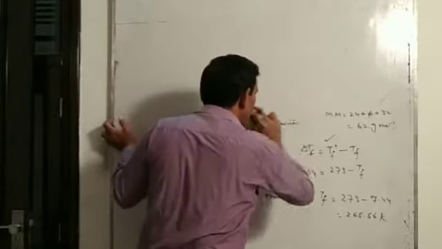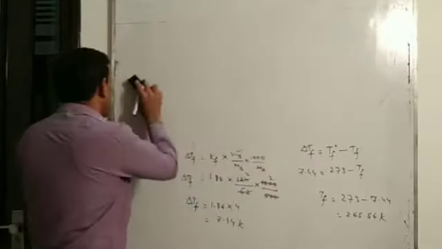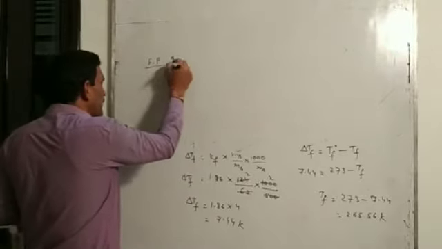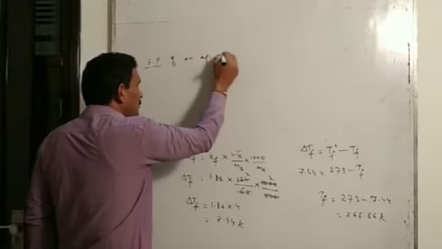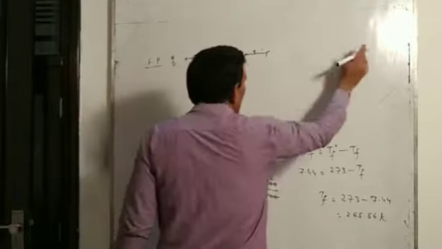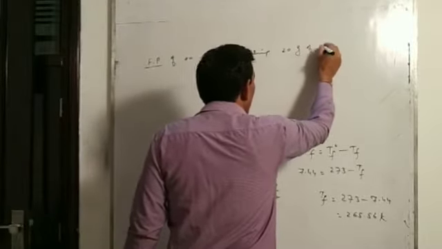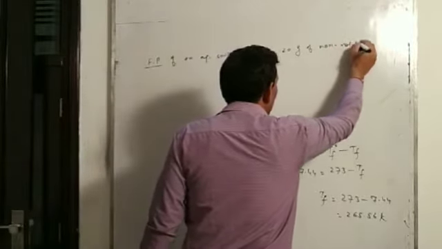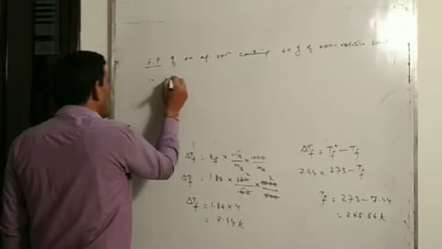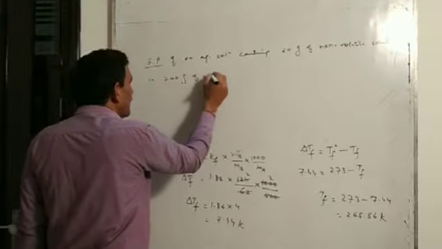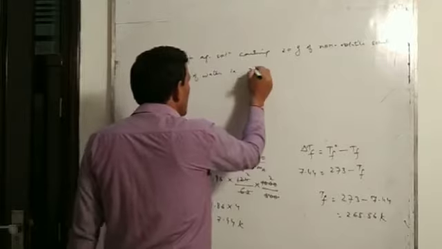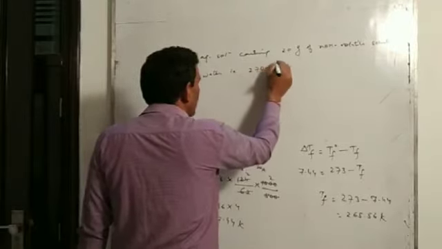One more numerical problem. You write: freezing point of an aqueous solution containing 20 gram of a non-volatile solute in 200 gram of water is 270.5 Kelvin.